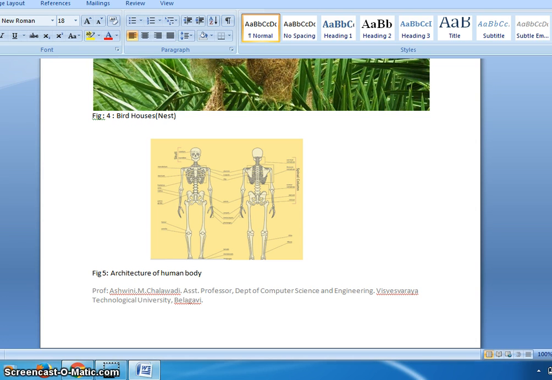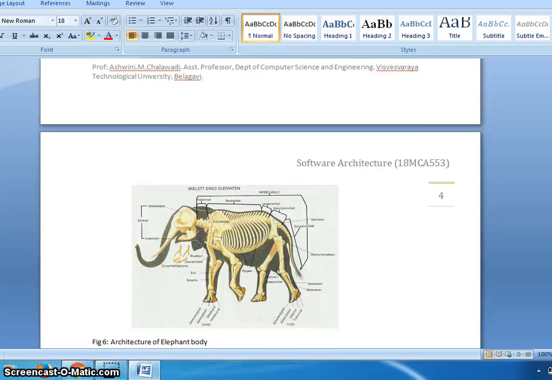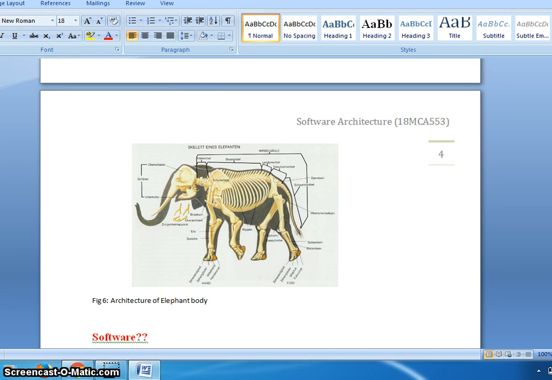God has created such a fantastic body with a well defined intelligence. Like this, the architecture of the elephant we have discussed.